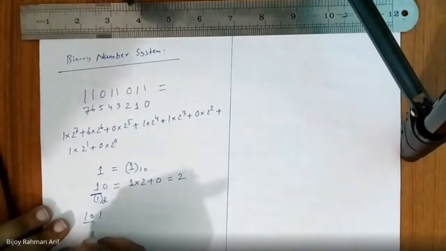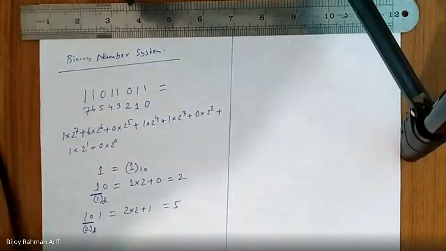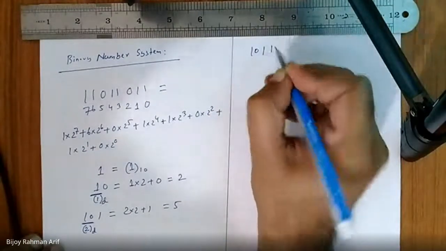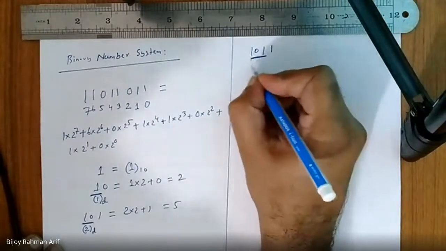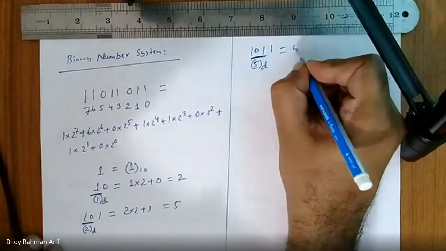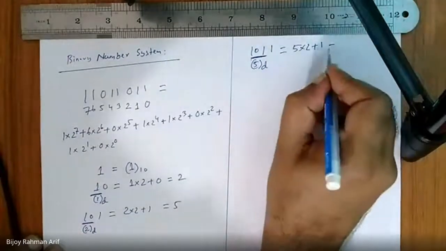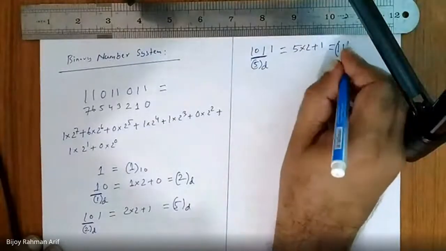Yes, sir. Then 101. What is the equivalent? We know that this one is 2 in decimal. So 2 into 2 plus 1 equal to 5. Can we continue this way? Then if we write 1011, just before the last digit, this one is decimal equivalent 5. So the whole thing is 5 into 2 plus 1, which is equal to 11. Can we write this way? Is it correct or not? Yes, sir.